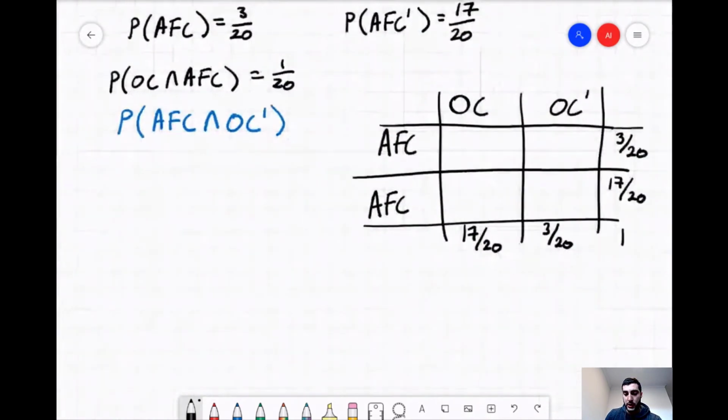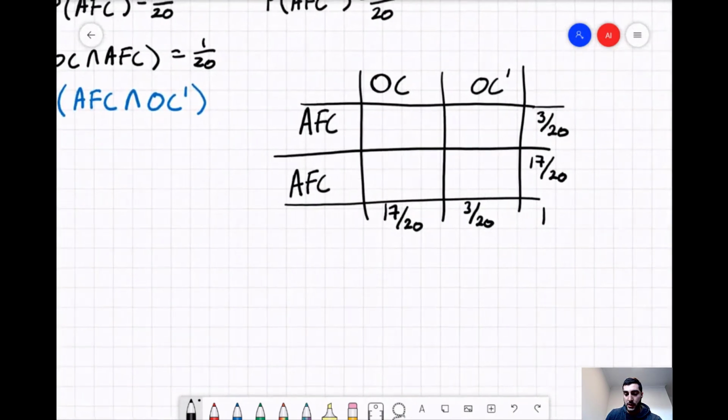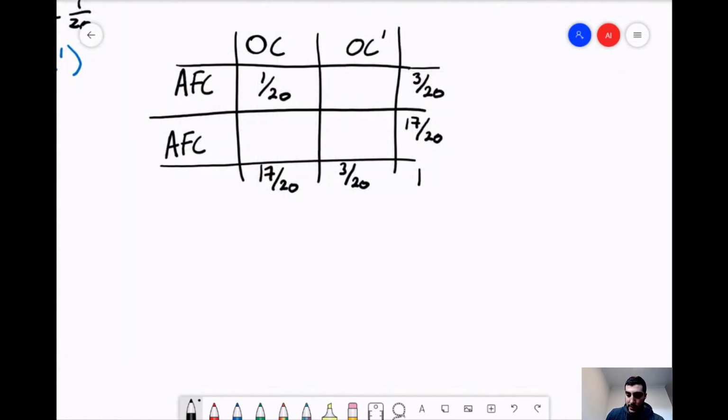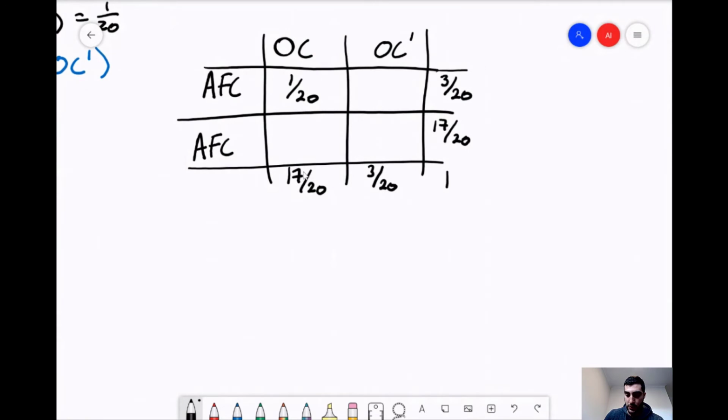And then we also were given the intersection of oil change and air filter change, right? This box here, the intersection between these two. So that's going to be 1/20. With this, we can then compute all the other values. We know that the sum of the columns have to add up to this total value here. So 1/20 plus something equals 17/20. So obviously this will just be 16/20.